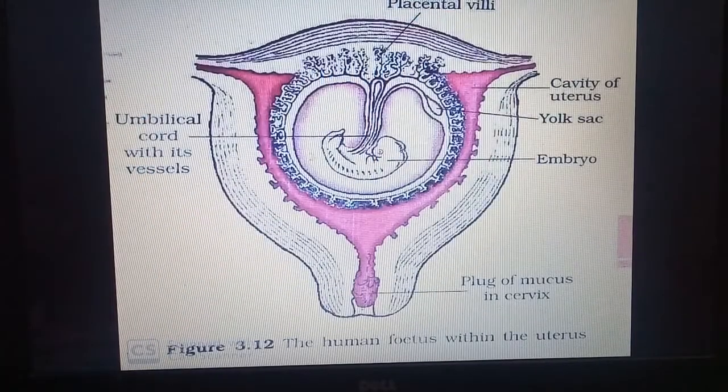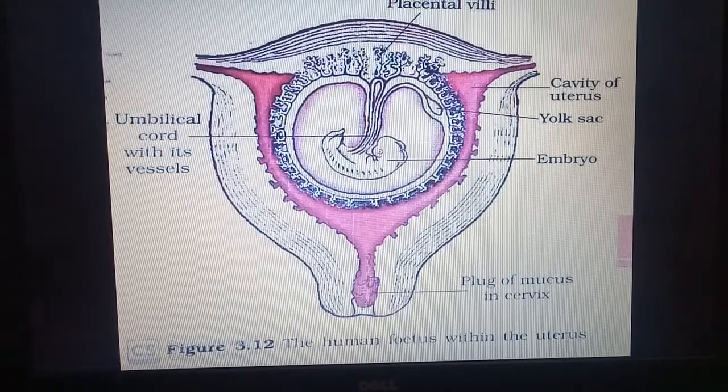Now here we can see the embryo, then the umbilical cord, then the placental villi, finger-like structures in the wall of the uterus. This is the uterus, and in the cervix we can see a plug of mucus which prevents the exit of the fetus. So the fetus remains inside the uterus. There is a yolk sac which has reserved food material. So this is the human fetus in the uterus.